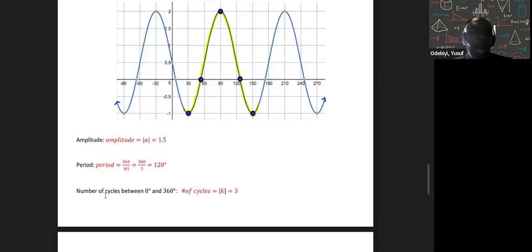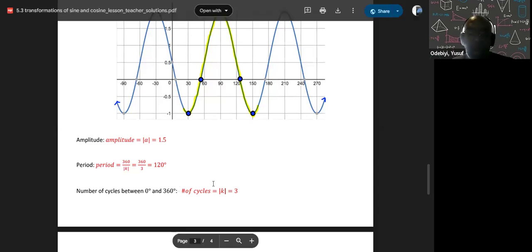Now I ask the question, if my period is 120, well, what's the number of cycles between 0 and 360? Well, the period is 120. So how many times can 120 go into 360? That's your answer. So my answer is going to be 3.